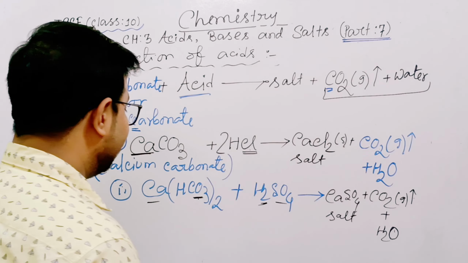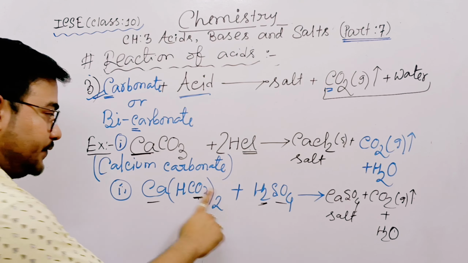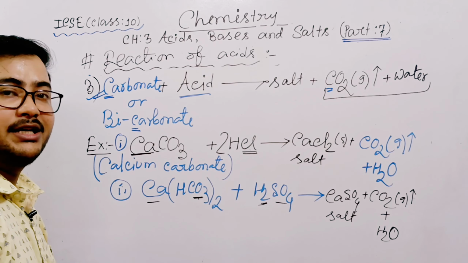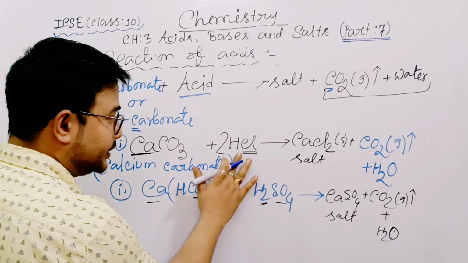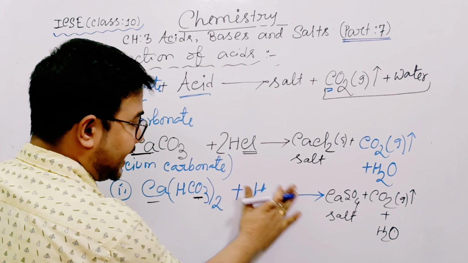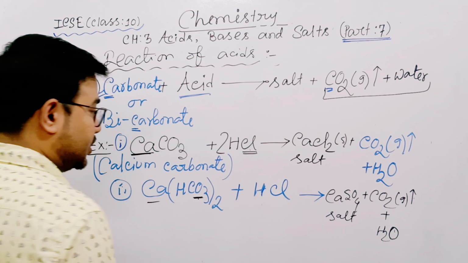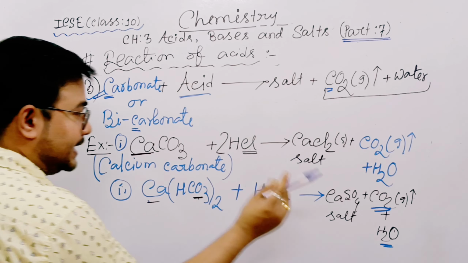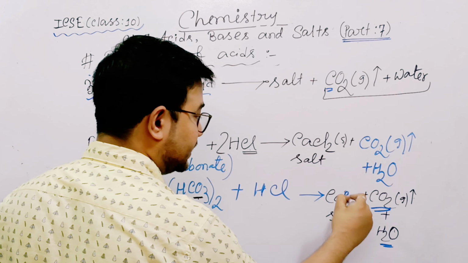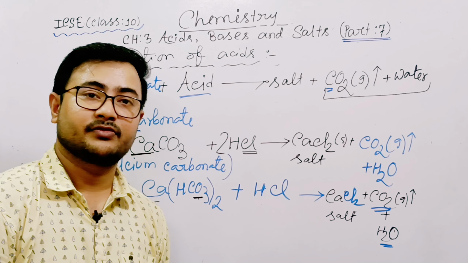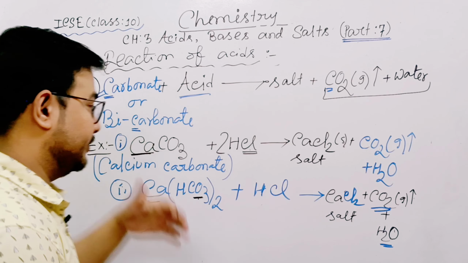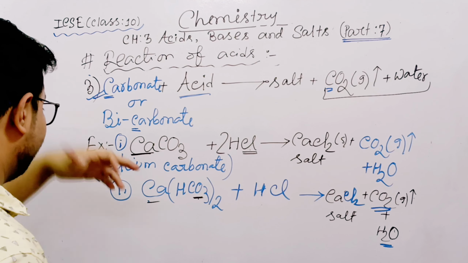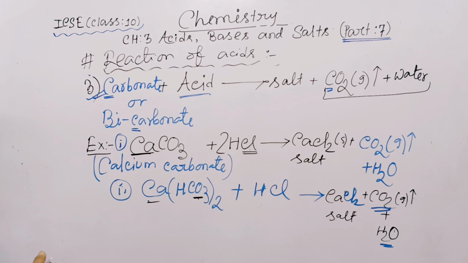Okay, if I will do the same reaction, with hydrochloric acid, then what is your answer? See, hydrochloric acid means H and Cl. So carbon dioxide, water is common. So now CaCl left. So what is your answer? CaCl2. See, do you understand? Okay, now our next example number 3rd. Okay, example number 3rd. Look at the board.